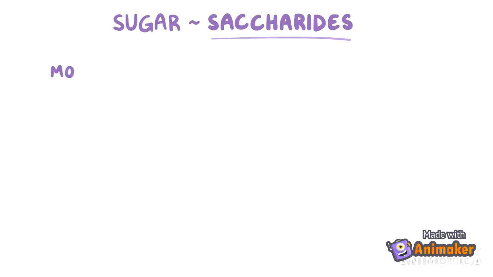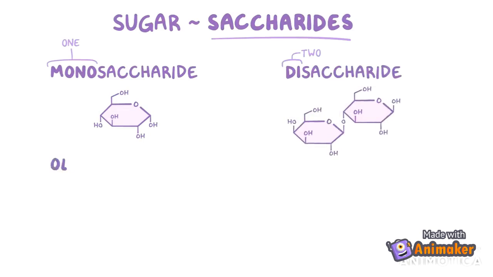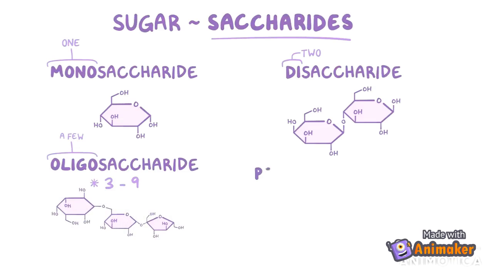Sugars actually refers to a family of molecules called saccharides. Mono means one, so one sugar molecule. Disaccharides, where di means two, so two sugar molecules linked together. Oligosaccharides, where oligo means a few, so it's 3 to 9 sugar molecules linked together, and polysaccharides, where poly means many, so it's 10 or more sugar molecules linked together.